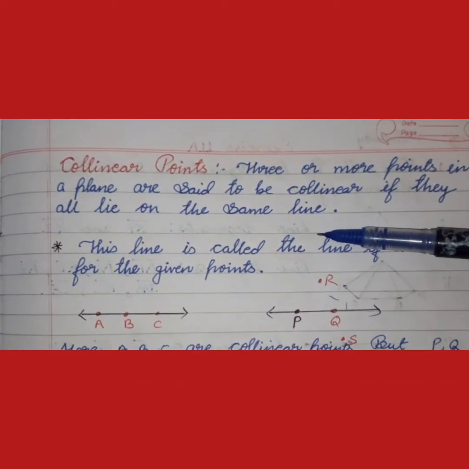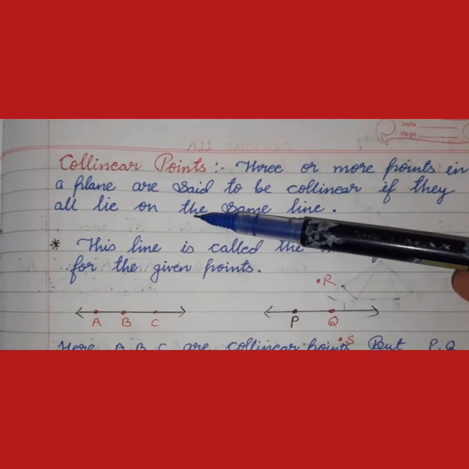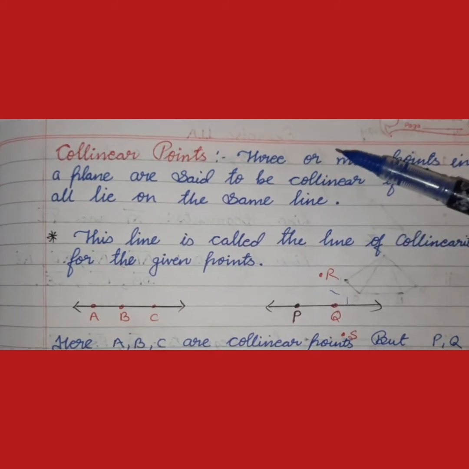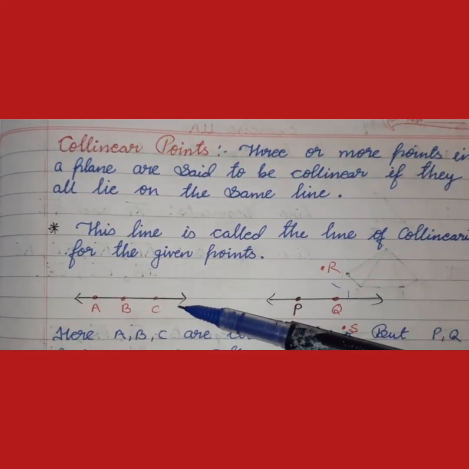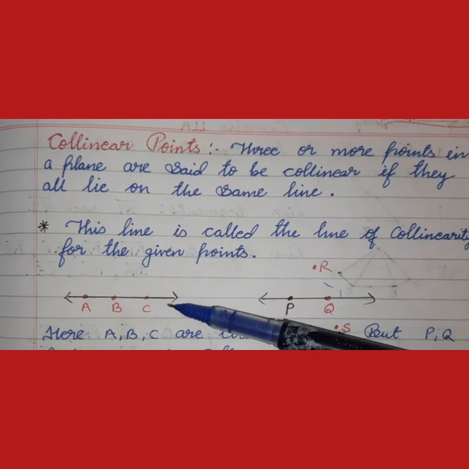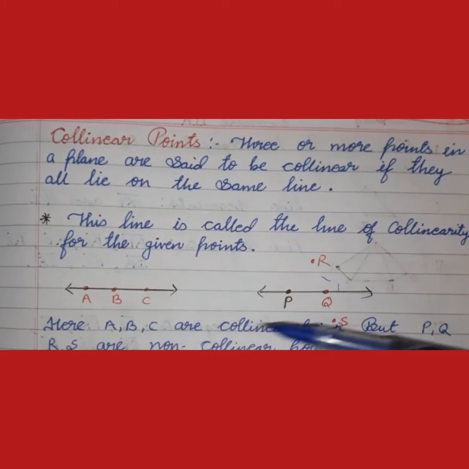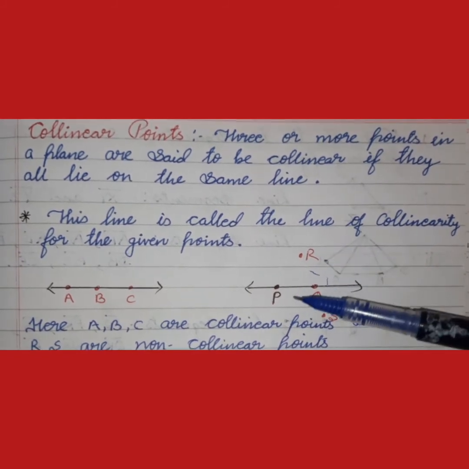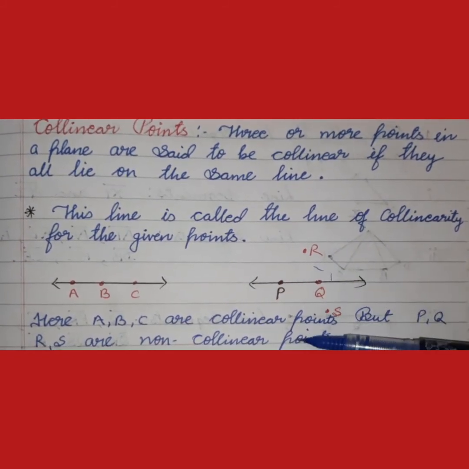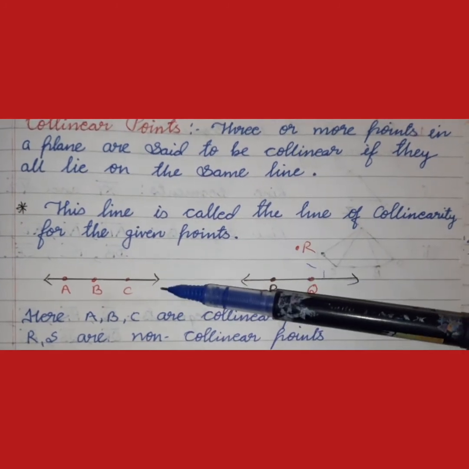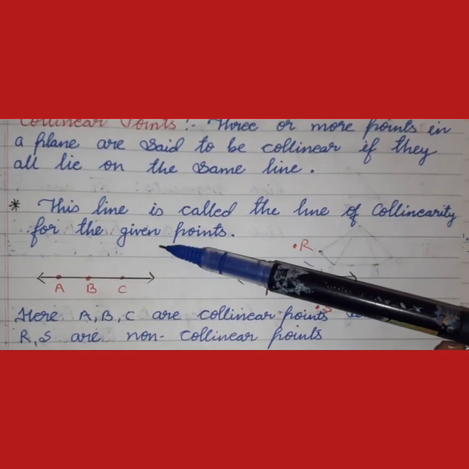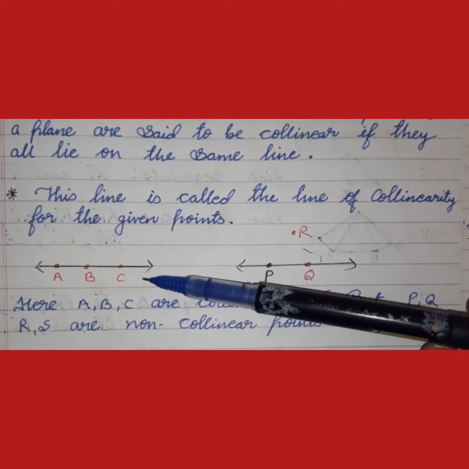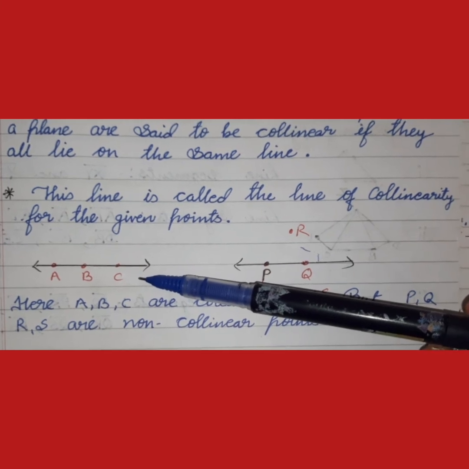Next is collinear points. Three or more points in a plane are said to be collinear if they all lie on the same line. Here A, B, C are collinear points. But here you can see P, Q are on the same line, but R is not on the same line. So P, Q, R are non-collinear points. And this line is called the line of collinearity for the given points, on which all the points lie.